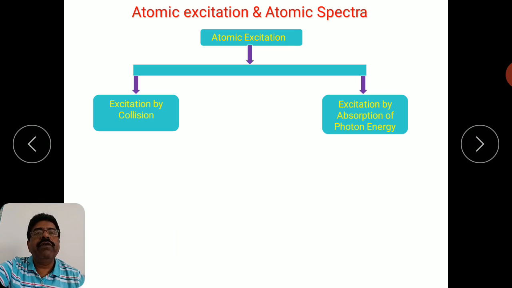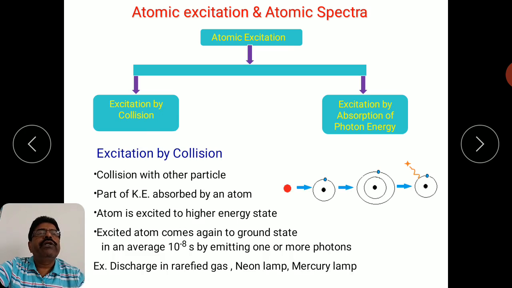Okay, so let us try to understand this process of getting atomic spectra. For that, first of all, we are going to discuss the atomic excitation. The two types which I have mentioned here are the excitation by collision and the excitation by absorption of photon energy. First of all, let us discuss the excitation by collision. Excitation by collision means what?